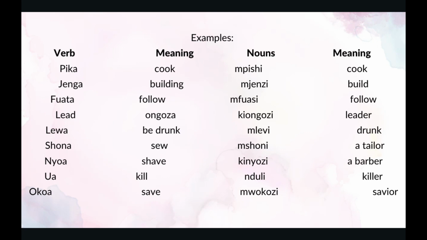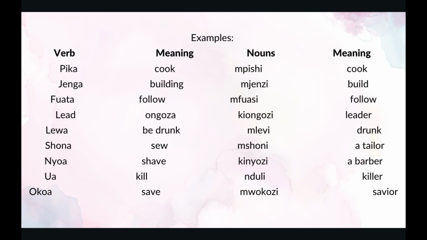The second verb is jenga. Jenga is build, not just building, build. The noun for someone who does the building is mjenzi. And this is to build.